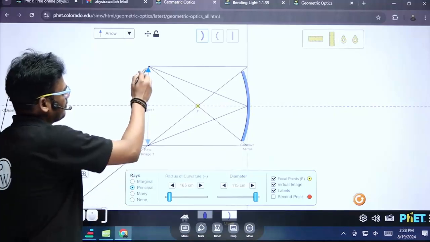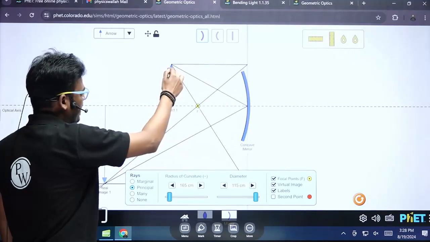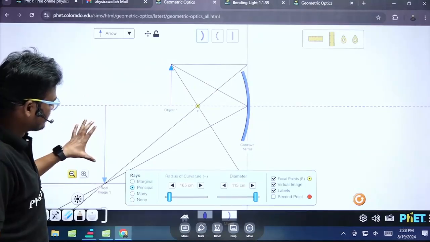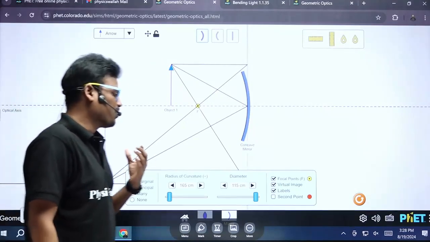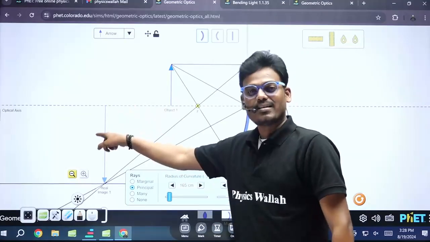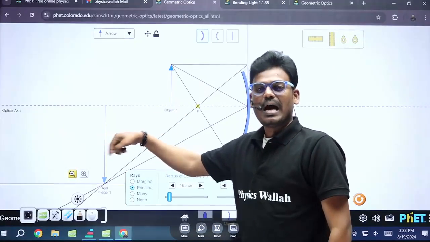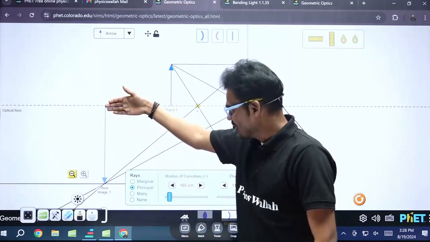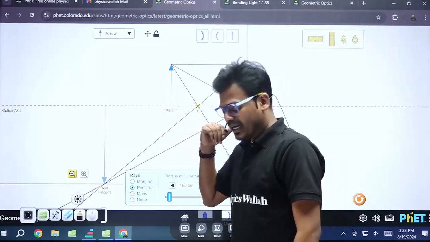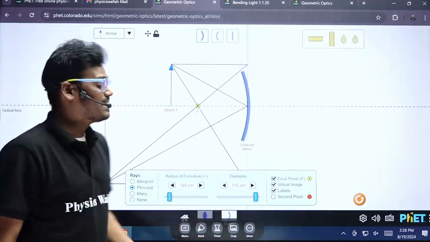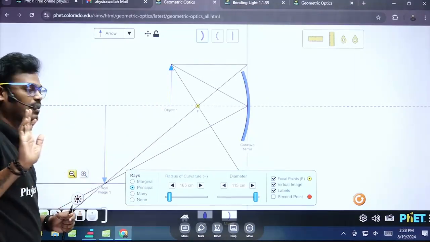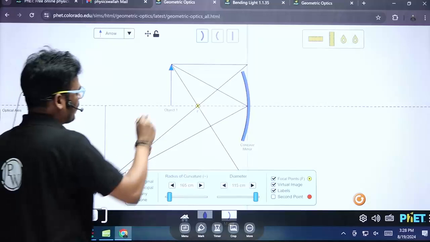Now, between F and C, this is the object and this is the image. What is the position of the object? Between C and F. What is the position of the image? Behind C, that is the center of curvature. And in nature, it is a real image because it is below the principal axis and inverted. Coming back to magnification, it is magnified compared to the size of the object. Here the size of the image is more.